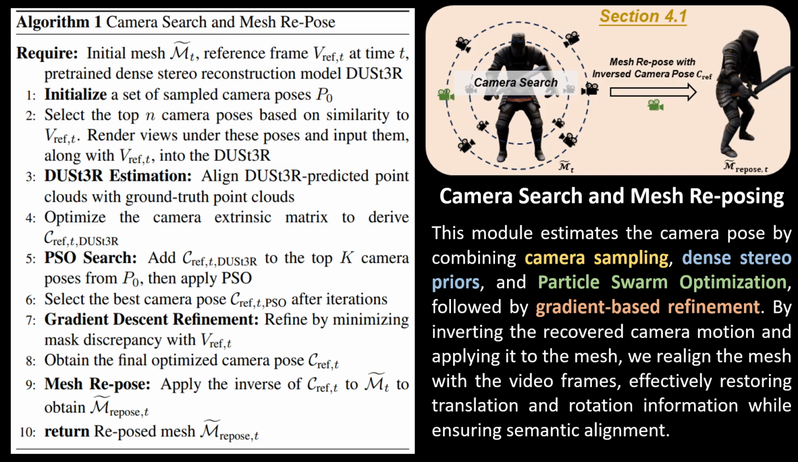Here I will provide some details for the first module, the camera search and mesh reposing. For this module, we aimed at estimating the camera pose. We first sample a large number of camera poses around the mesh, and then we use the dense stereo prior of DUSt3R to predict a coarse camera pose. Combining all these camera poses, we then use particle swarm optimization to get the best one. This is further followed by gradient-based refinement, which will further refine the camera pose.